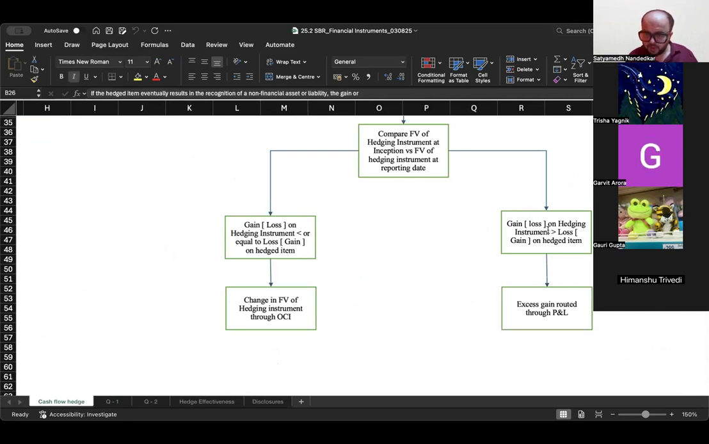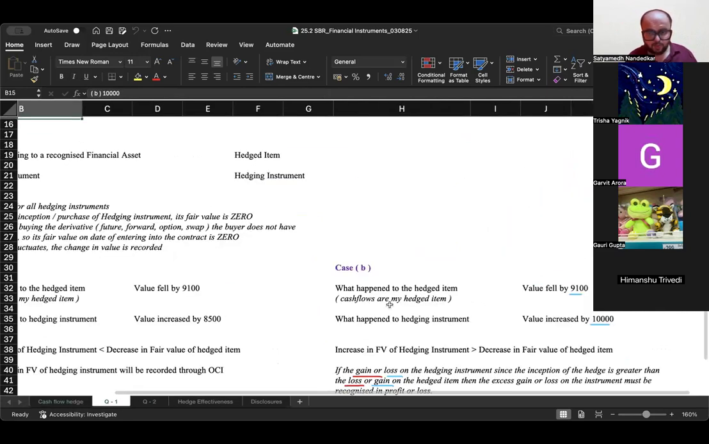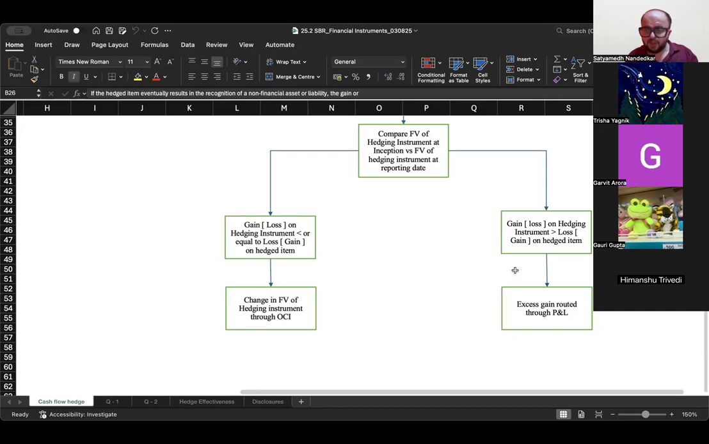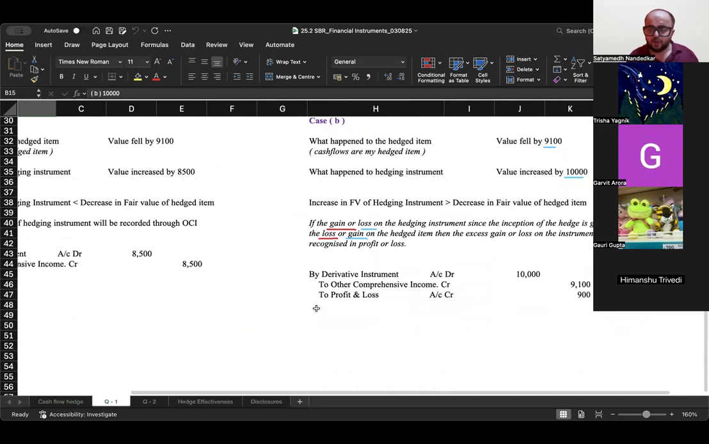If the gain on hedging instrument, कितना है gain on hedging instrument? 10,000. If it is more than the loss on the hedged item, the excess gain gets routed through P&L. तो एंट्री क्या होगा? डेरिवेटिव इंस्ट्रूमेंट अकाउंट डेबिट 10,000 to other comprehensive income 9100 and the other difference gets recorded through P&L account. ठीक है, रूल याद करके जाओ एग्जाम में and you will get your marks.